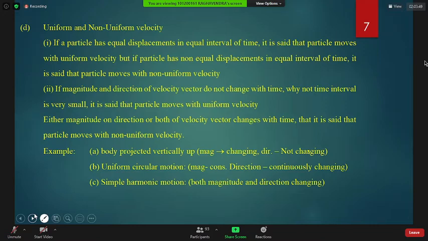Maintain it. Sir? How much did you get? 35, sir. It's very less, no? I lost in the multiple correct only, sir. One option was missing for me every time. But partial marking will be there, no? No, sir, not this time. Okay, okay.